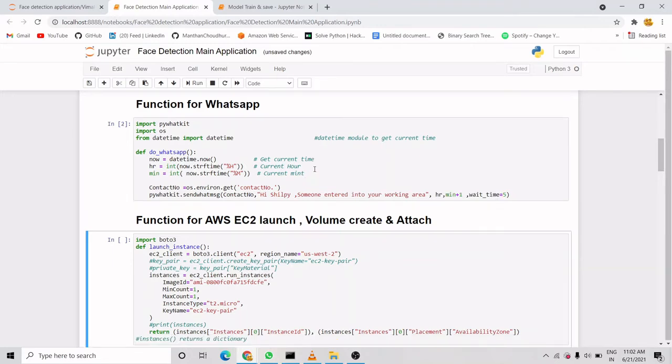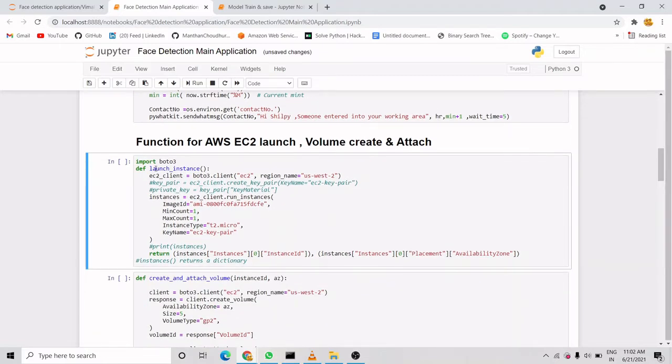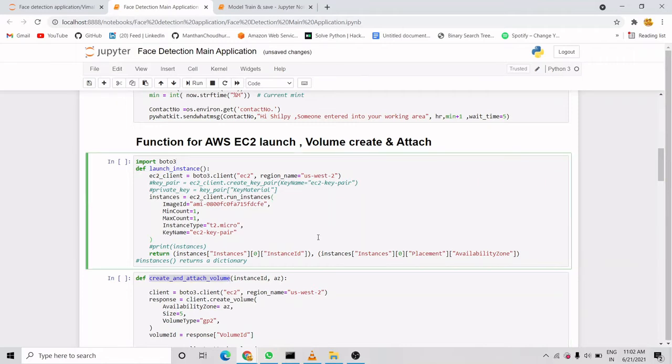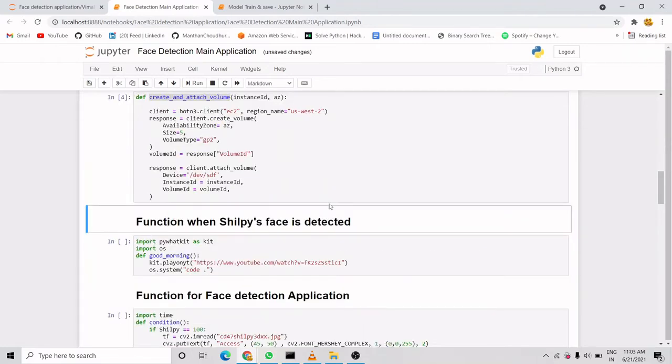Now we have created the functions to launch an instance, and to create and attach a volume to that instance. I have done this with Boto3, which is the software for using AWS with Python. I will run these functions also. I ran them and it did not give me any error.